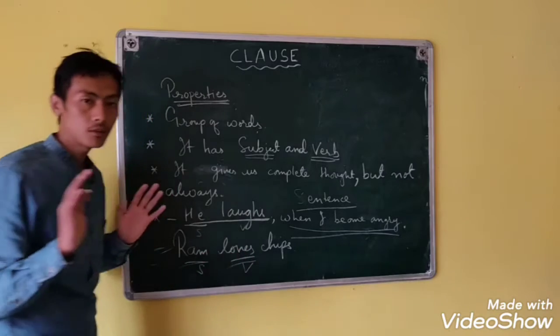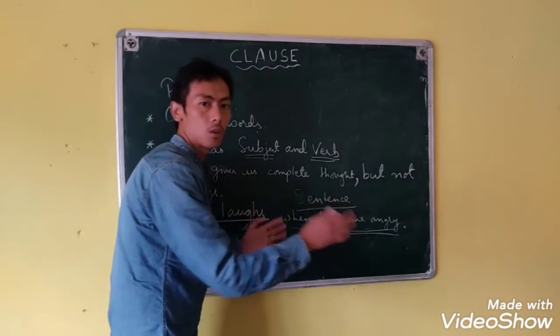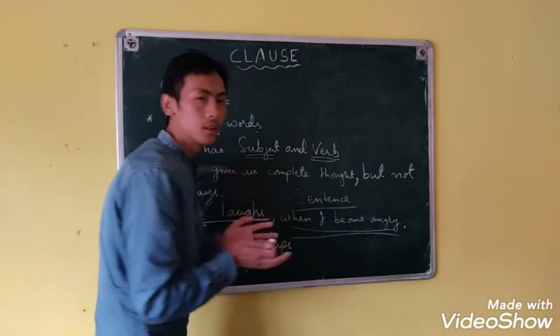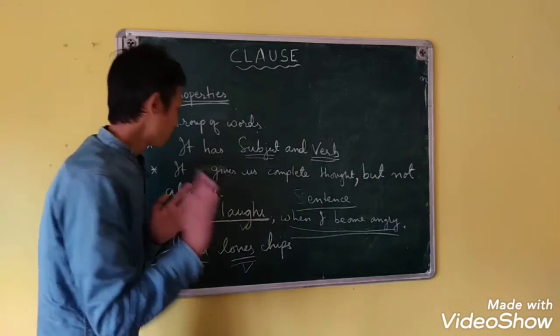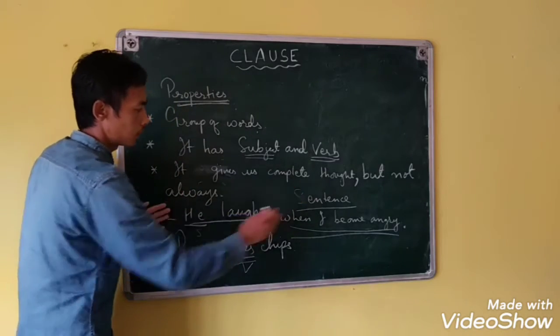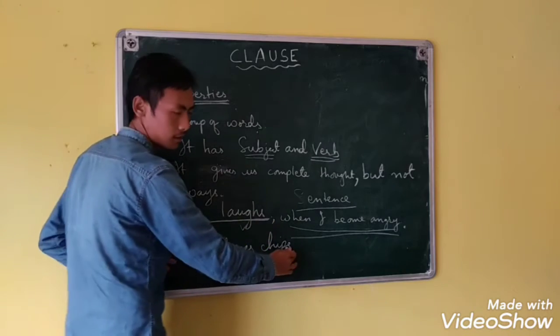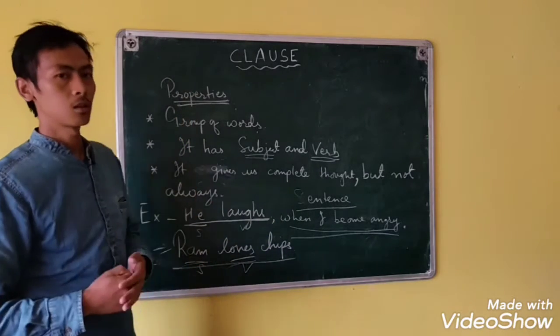What we have learned from here is that a small unit of clauses makes a complete sentence. The similarity is that in both we have used a clause, but the second one is a sentence itself and it is also considered a clause.